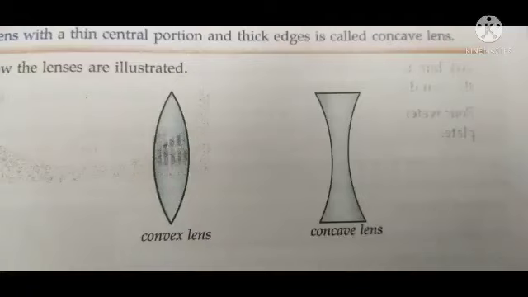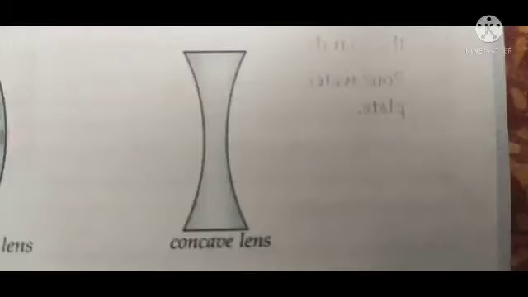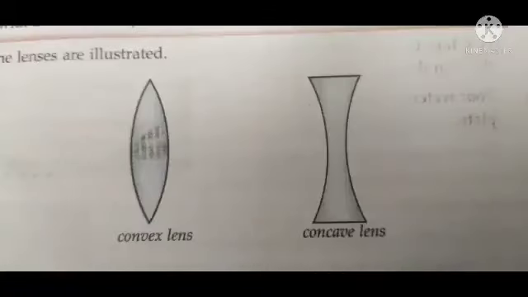There are two types of lenses, convex lens and concave lens. The outer surfaces are curved outward in a convex lens, and in the case of a concave lens, the outer surfaces are curved inward. These are known as biconvex lens and biconcave lens.